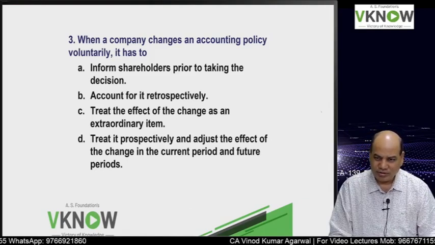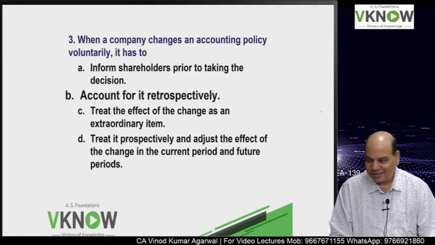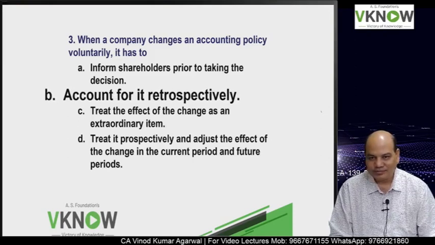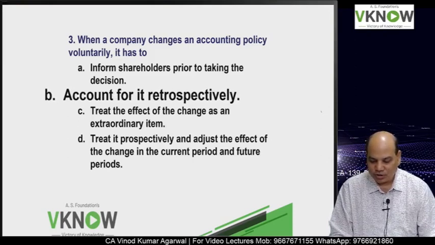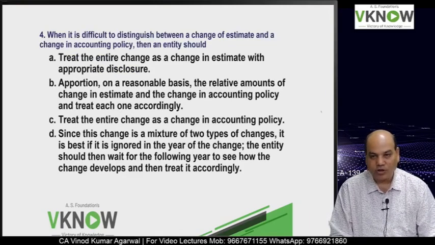B, not D. Treat it prospectively and adjust the effect of change in current and prior and future period. B, sure. It means you are understanding the standard. So the answer is account for it retrospectively because it's a voluntary change.